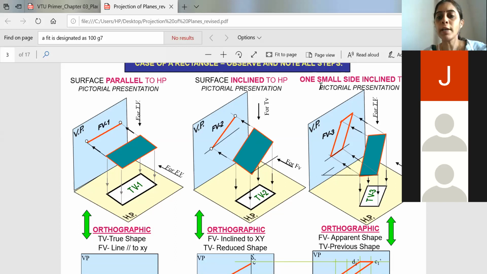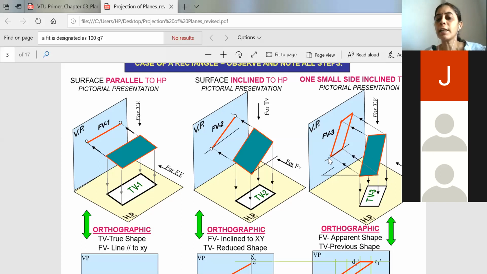So when it is told that one small side or edge is inclined to VP, you will incline the rectangular plane surface in such a way that the smaller edge or the smaller side is inclined to VP. This comes in a very rare case. When you view from the top, you will get an inclined surface here and also an inclined surface in the vertical plane. This is rarely given usually, but you have to understand how it looks.